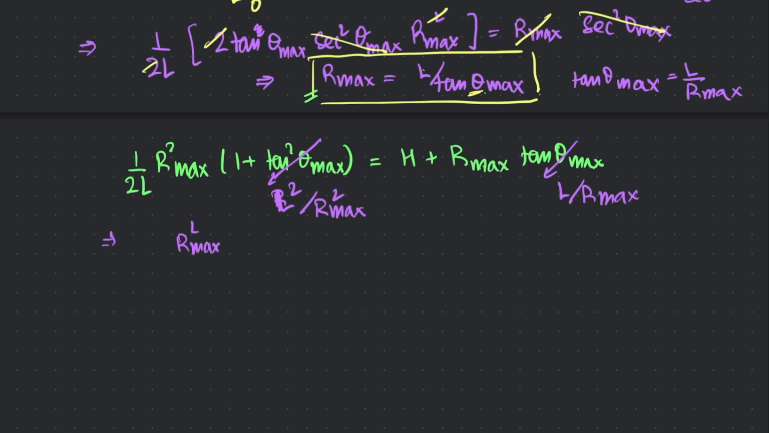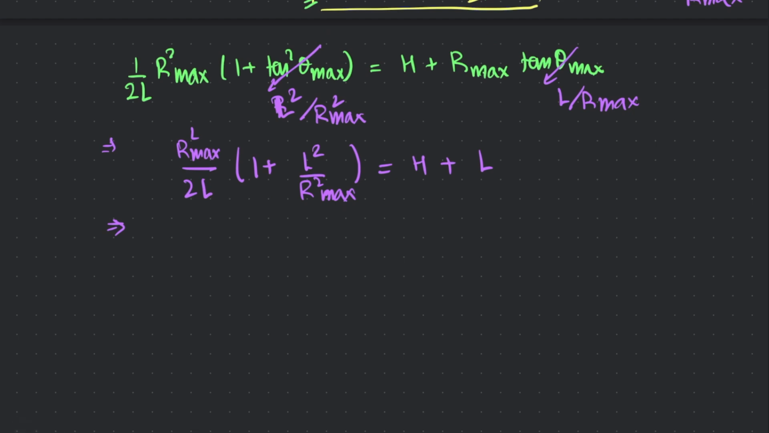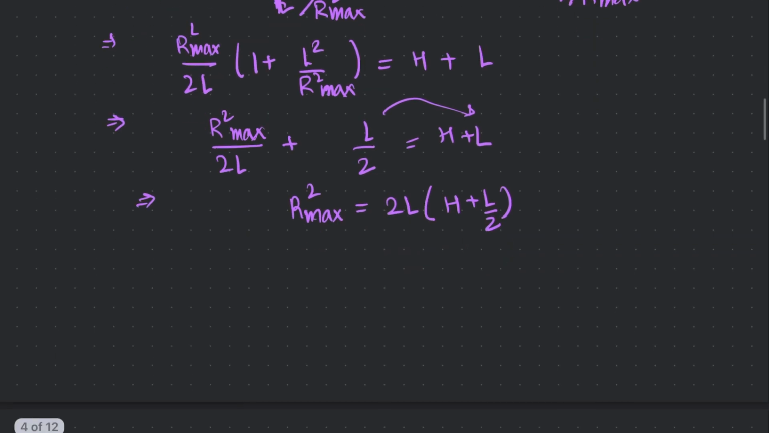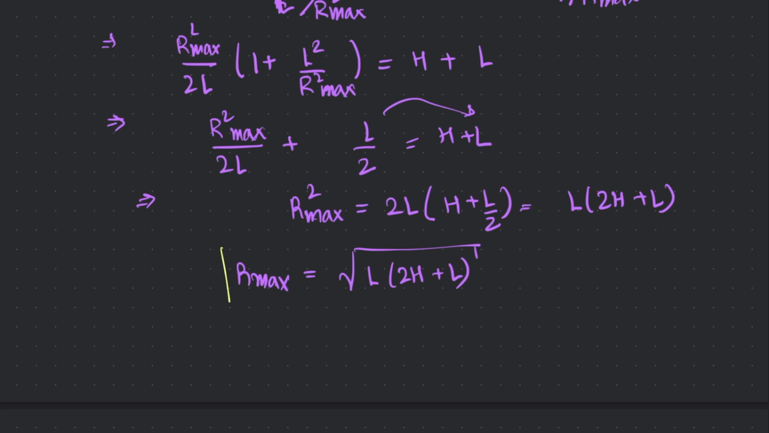Well, this is R max squared over 2L, times 1 plus L squared over R squared max, equals h plus L. The R maxes cancel out. We can use the distributive property and expand this bracket here. We get R squared max over 2L plus, we cancel out 1 L there, we cancel out the R squared from the denominator, we get left with L over 2, equals h plus L. So we're getting close. Now we can send this off to the other side, and we get R squared max equals 2L times h plus L over 2. Expand this out, we get L times 2h plus L. And so R max becomes the square root of L times 2h plus L. There you go. So that is the expression that we were looking for.